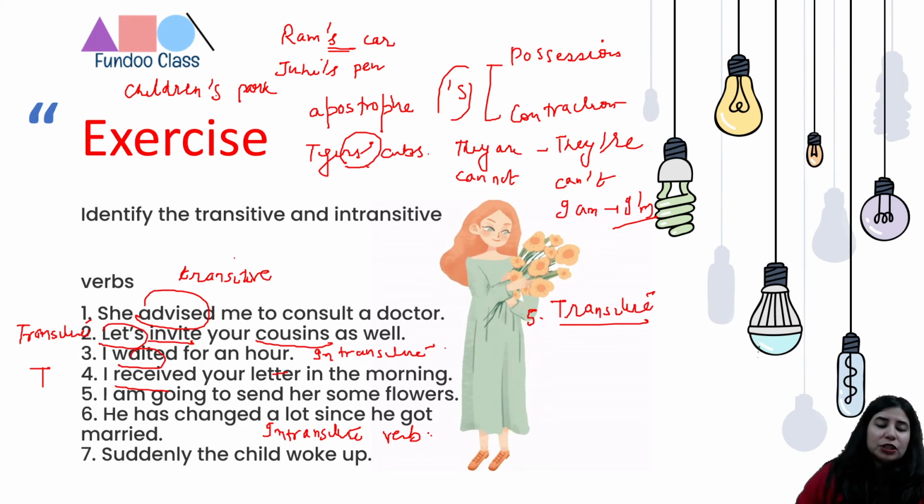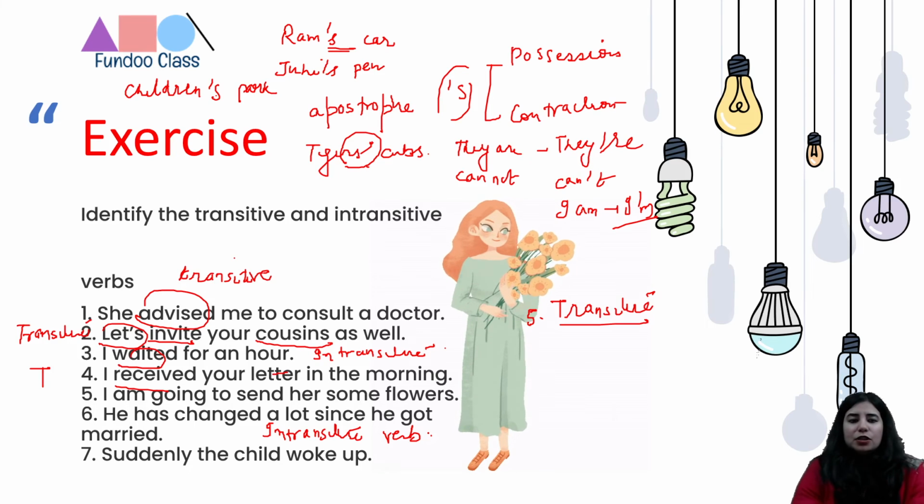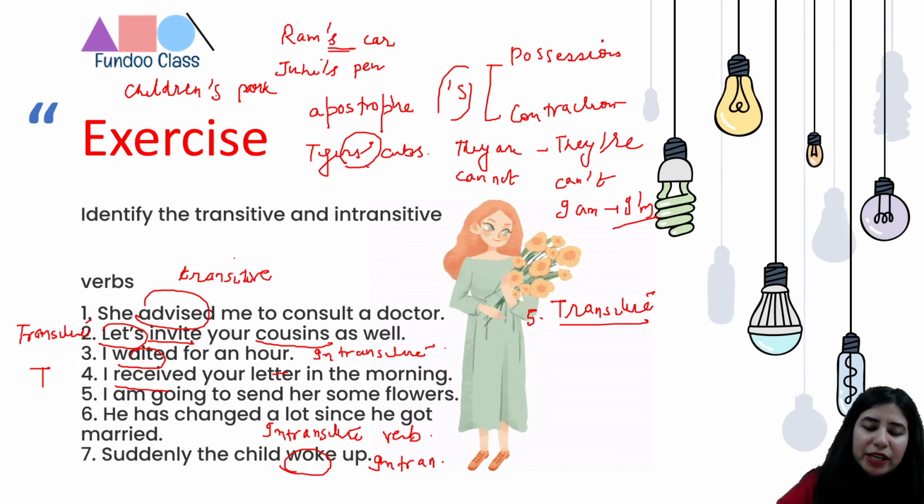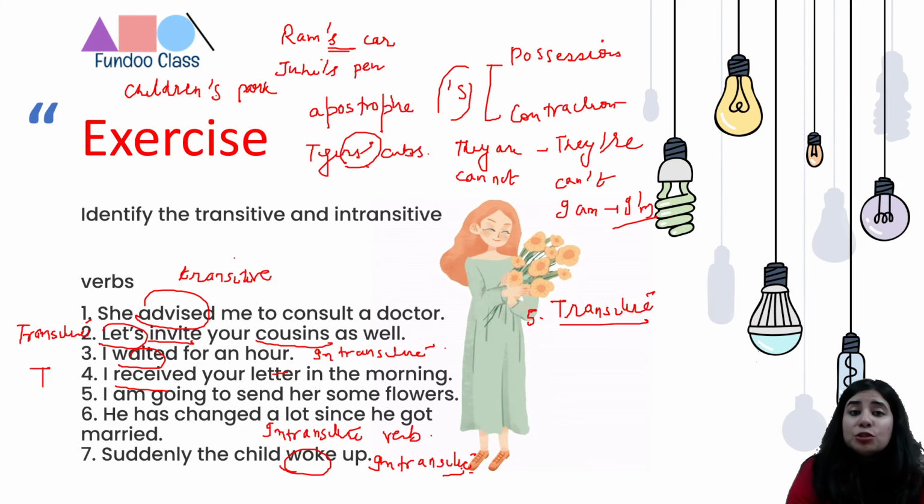So let's move to the last one. Suddenly the child woke up. So what is the verb here? Woke is the verb. And do we need an object? No. So in this case, the verb is again going to be intransitive, right? So that brings us to an end of the exercise.